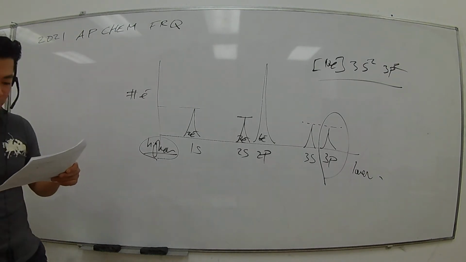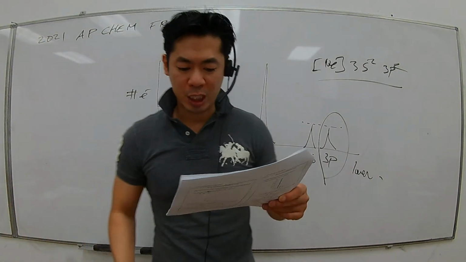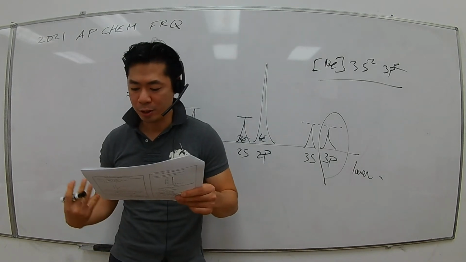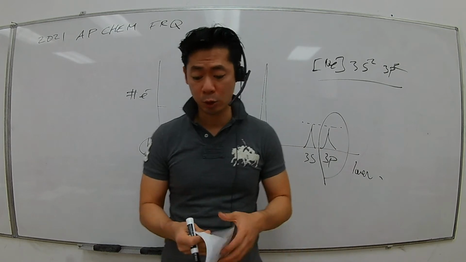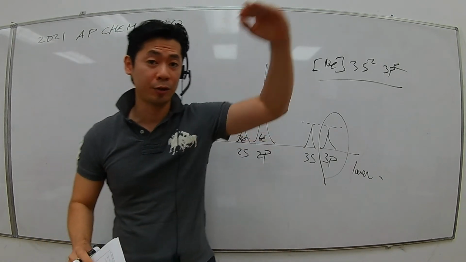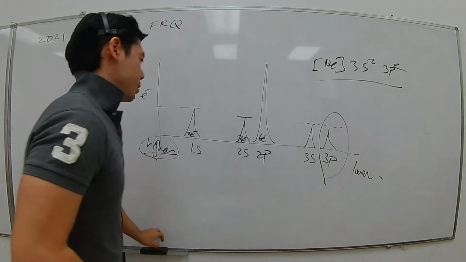And part H, the question is asking, using the principle of atomic structure, explain why the first ionization energy of Ge is lower than that of silicon. So if you go to the periodic table, see where the Ge is at. Ge is right underneath silicon.